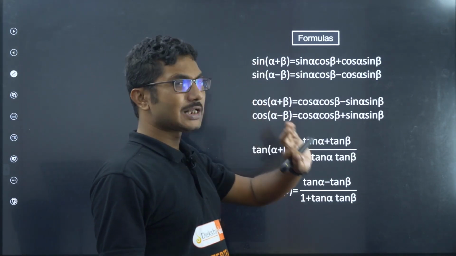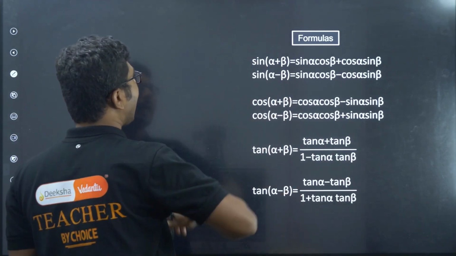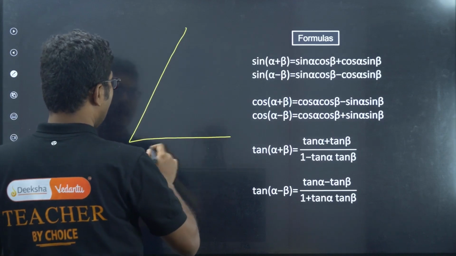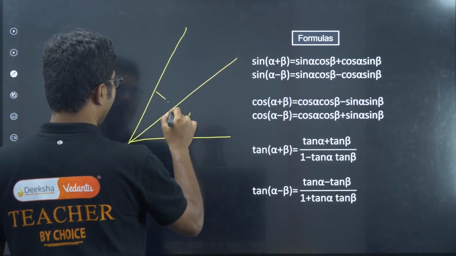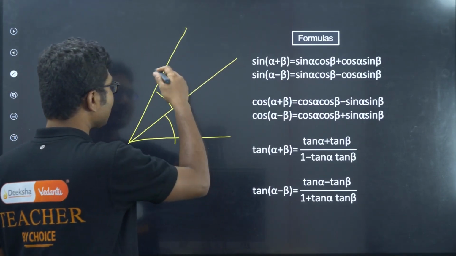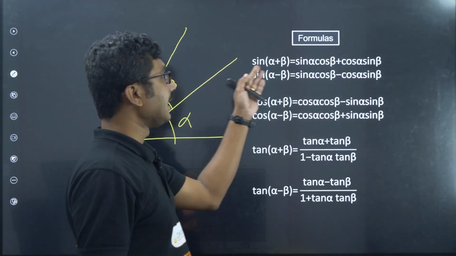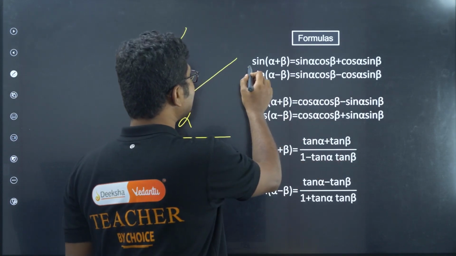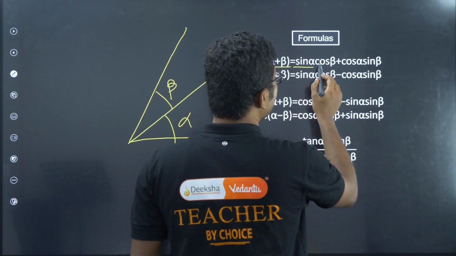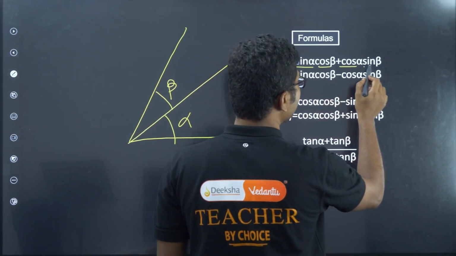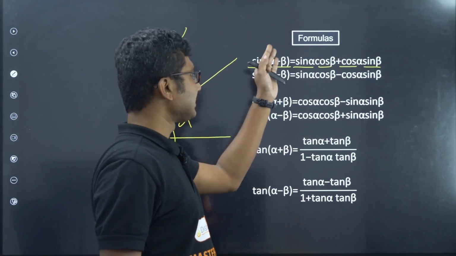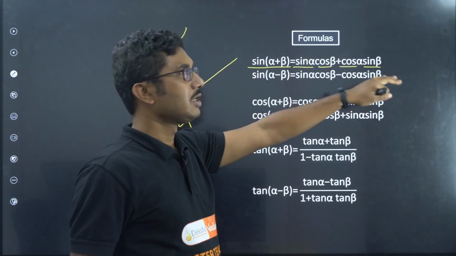So sin alpha plus beta. Suppose we have two angles, alpha and beta. If we know the sin alpha and cos alpha, and sin beta and cos beta, then while adding these two and writing sin alpha plus beta together, we can write this is equal to sin alpha into cos beta plus cos alpha into sin beta. So basically sin cos, cos sin.